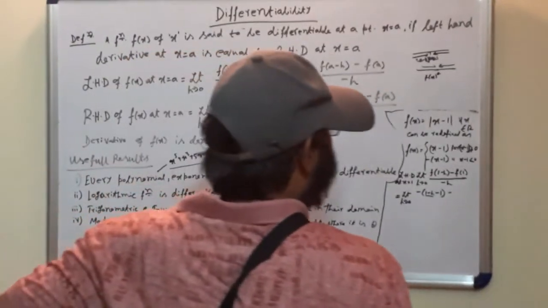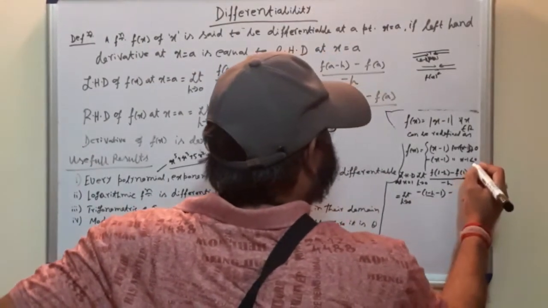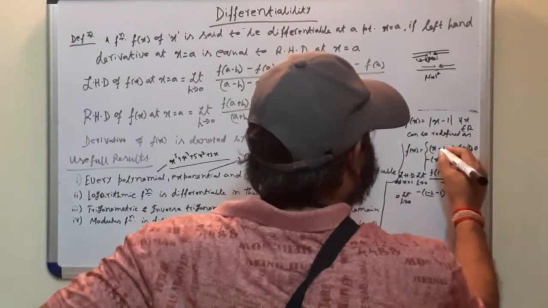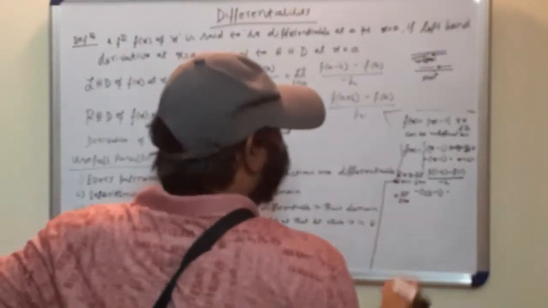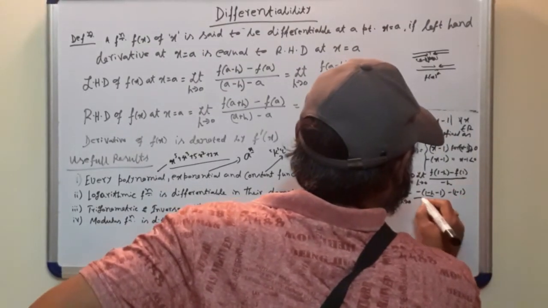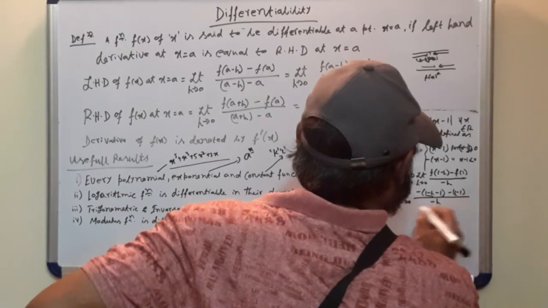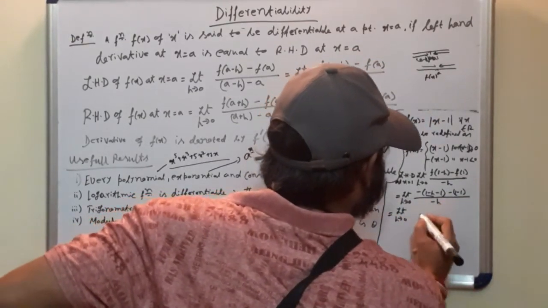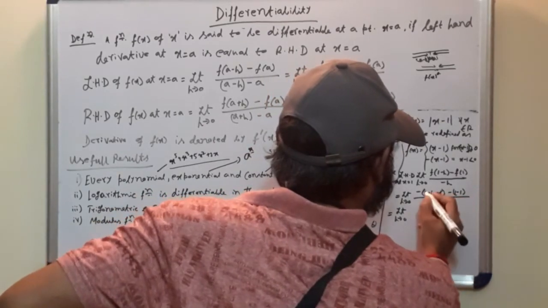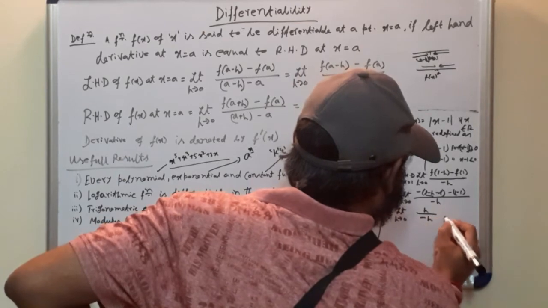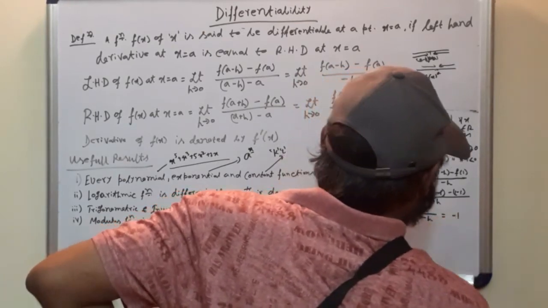What is the value of f(1)? For x equal to 1, it is x minus 1, that is f(1) equal to 1 minus 1 equal to 0, divided by minus h, equal to limit h tends to 0 of h in the numerator, minus h in the denominator, equal to minus 1.